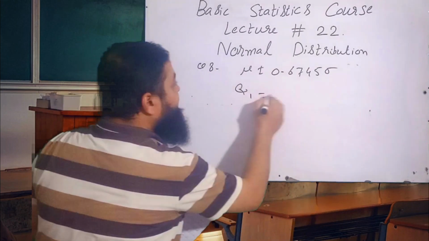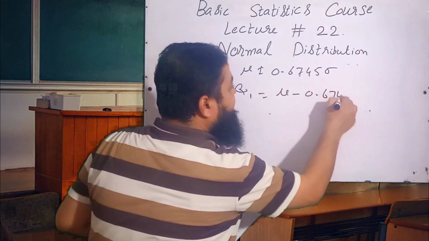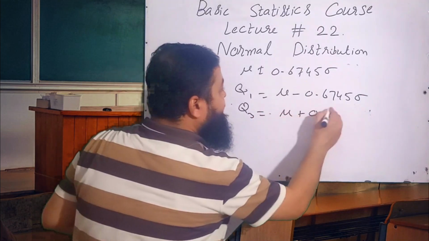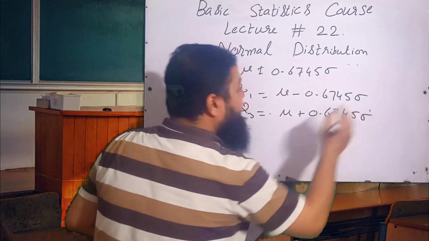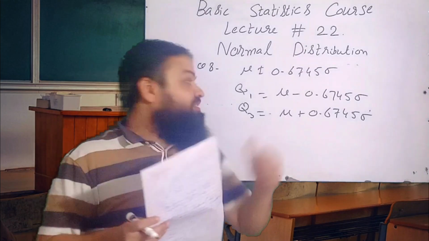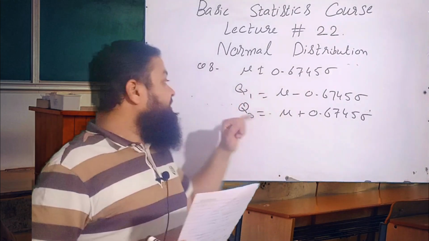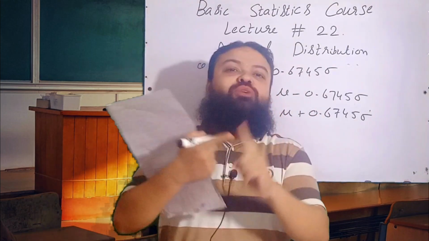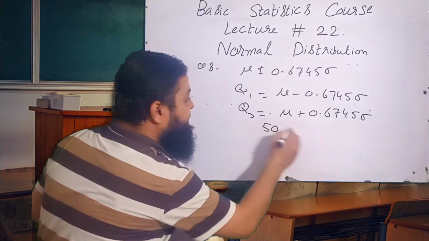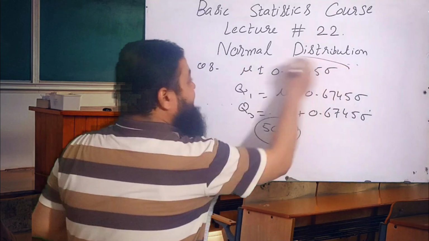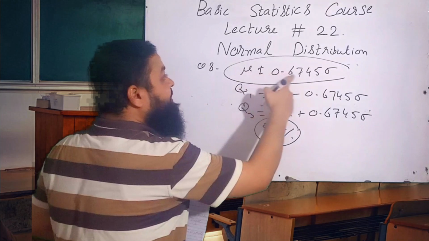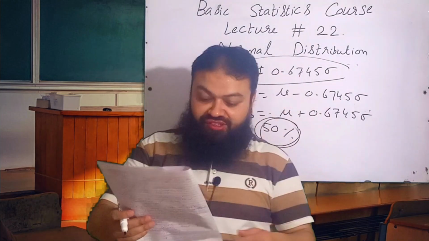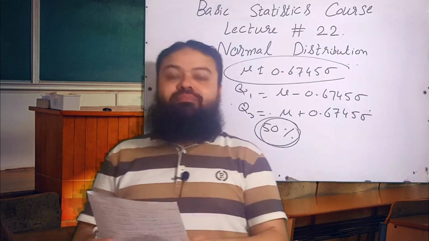We know Q1 is equal to mu minus 0.6745 sigma and third quartile is equal to mu plus 0.6745 sigma, and 25% area is below Q1 and 25% area is above Q3. And how much area is between Q1 and Q3? It is always 50%. It means the area between mu plus minus 0.6745 sigma is 50%. A very important question.